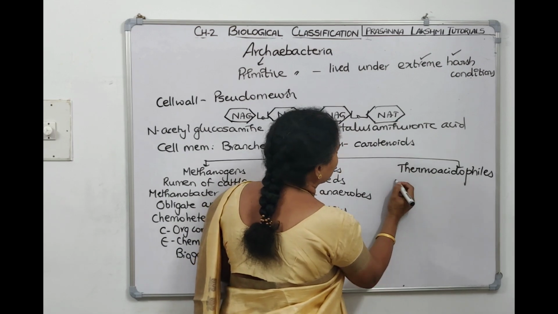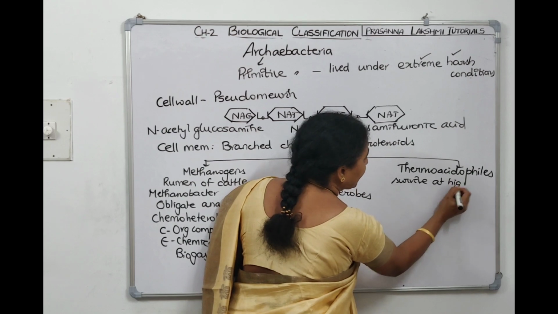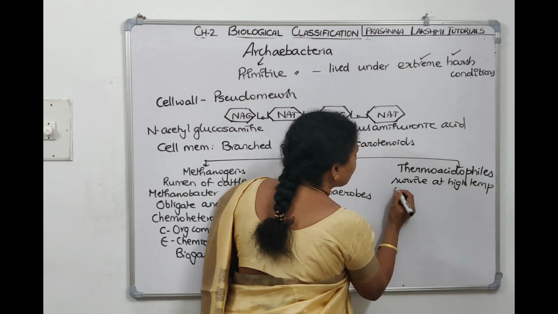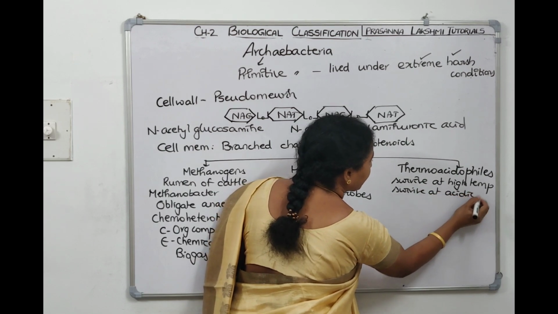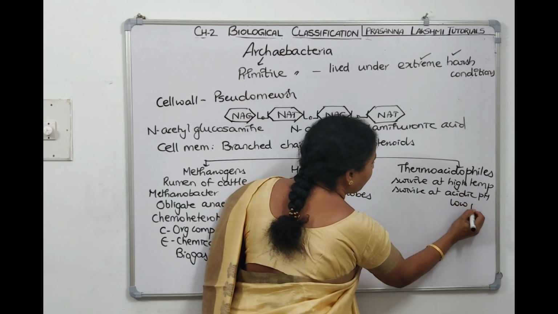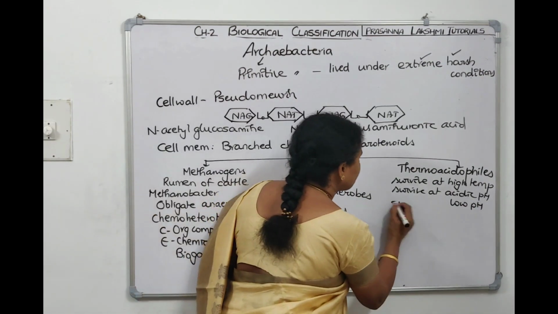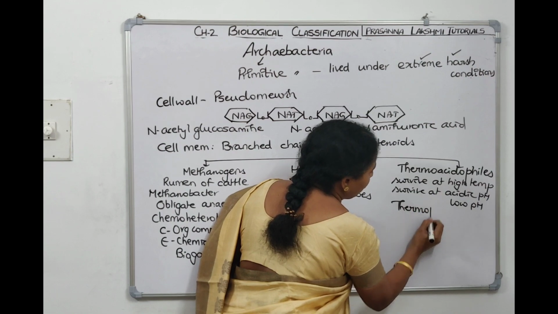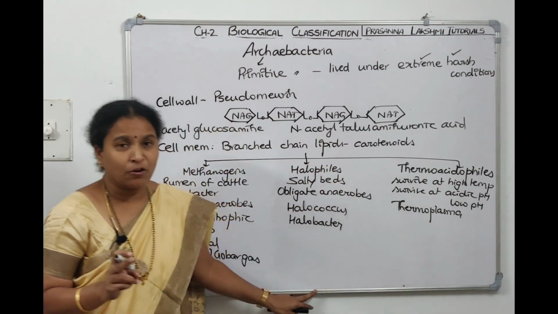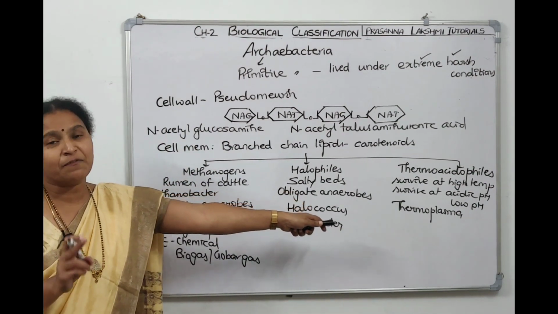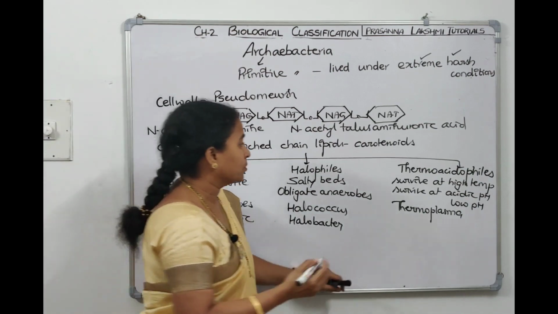Now coming to thermoacidophiles, they survive at high temperature and at acidic conditions, which means low pH. That's why they are called thermophiles. An example is Thermoplasma. Now, are they obligate anaerobes or facultative anaerobes? The first two are obligate. Thermoacidophiles are facultative anaerobes, which means they can survive in a bit of oxygen. So they are not strict anaerobes.